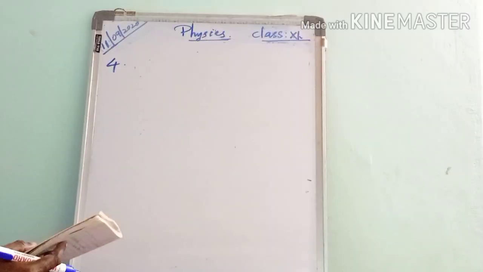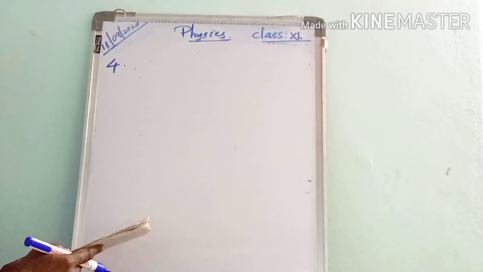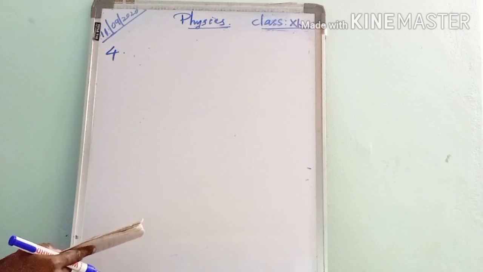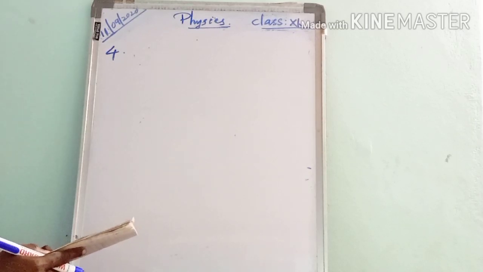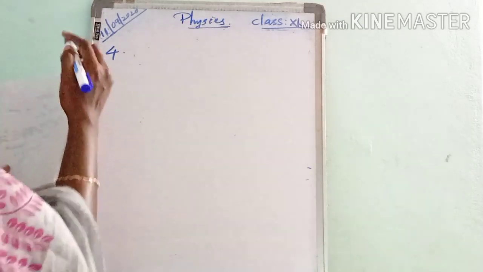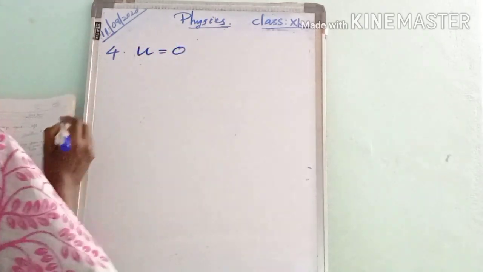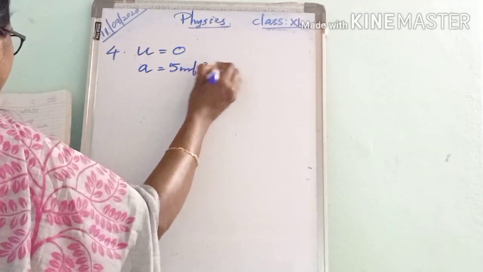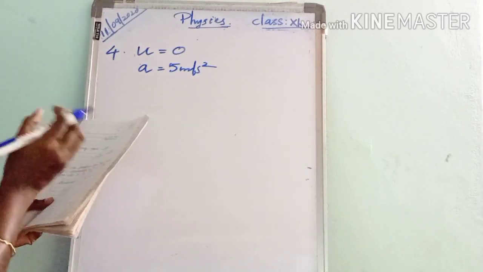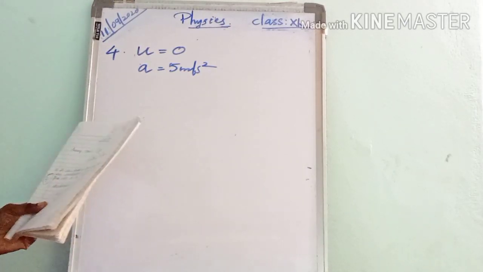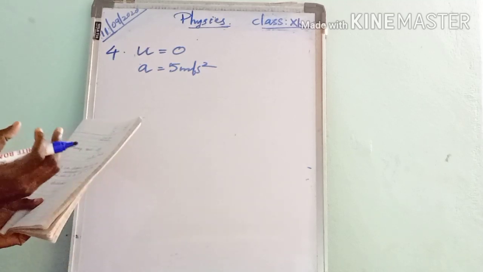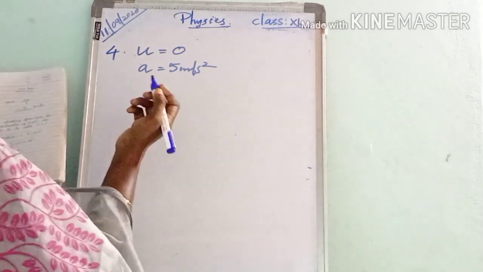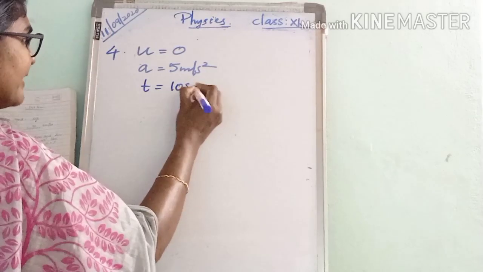Okay. Next, the fourth question is: a car starting from rest has an acceleration of 5 meter per second square. How fast will it be after 10 seconds? Okay, here a car starts from rest. So its initial velocity u equals 0. The acceleration is given, a is equal to 5 meter per second square. Then we have to find, after 10 seconds, what is the speed of the car. How fast will it move after 10 seconds, that thing we have to find. So time is given as 10 seconds.